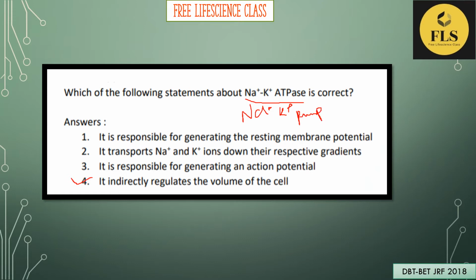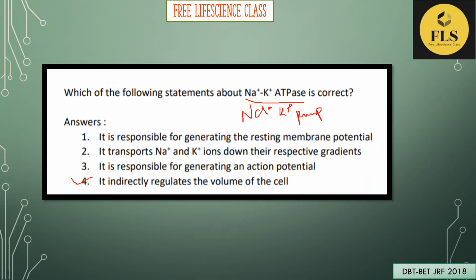Okay. The first option given is that it is responsible for generating the resting membrane potential. During the resting membrane potential, only the potassium ion channel is open. After that, if any stimulus comes, slowly the sodium channels open.